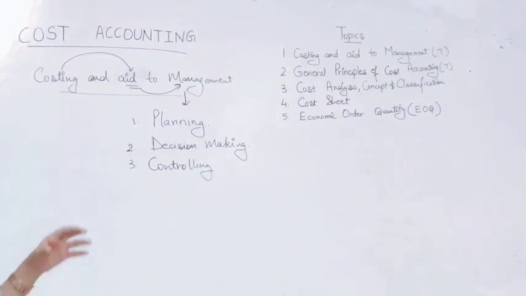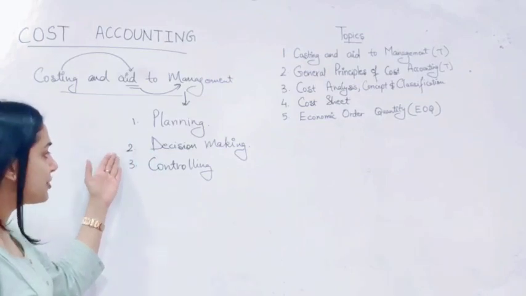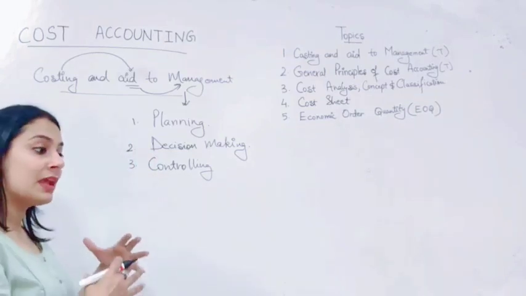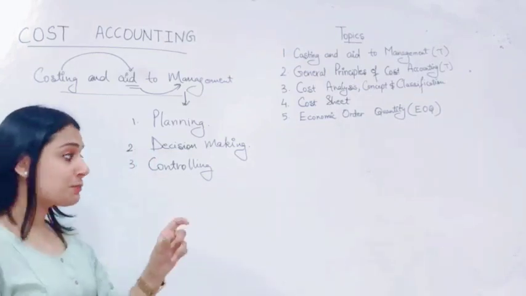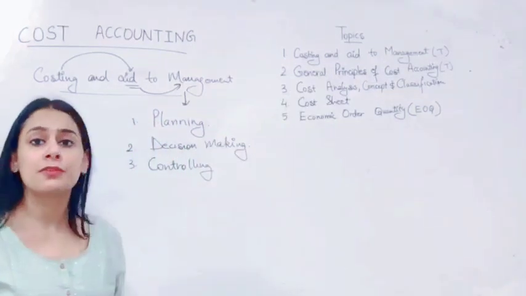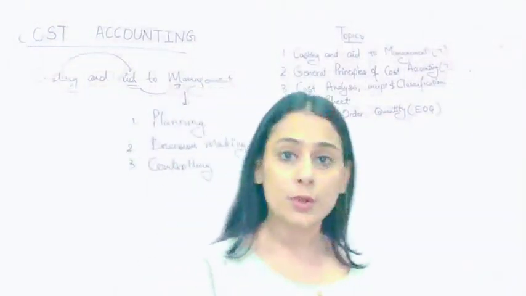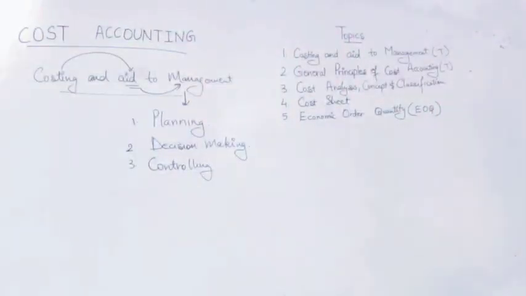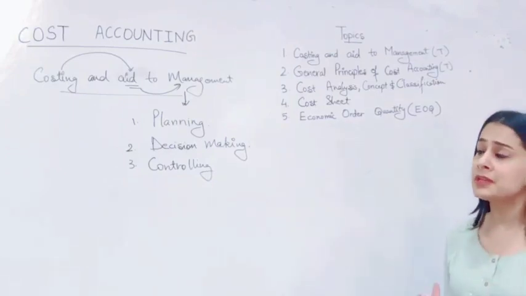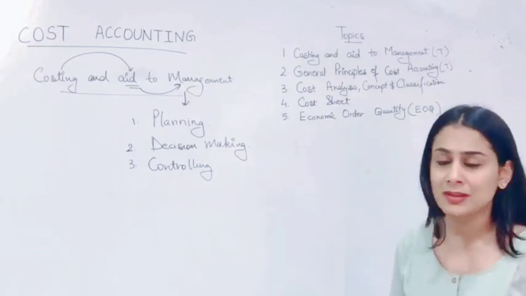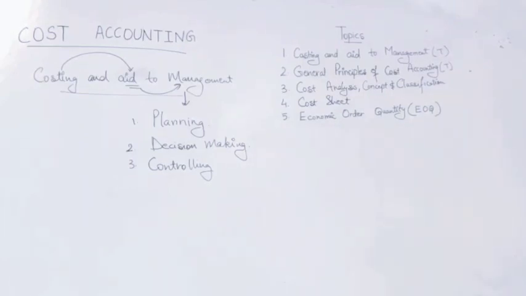And now how these functions of planning, decision making and controlling will help the management with respect to cost to solve the various problems. So firstly, what is planning? Planning is basically deciding in advance what to do and how to do the things. So looking ahead and already deciding in advance would help the management to control the various costs which are unwanted. The next is decision making, which